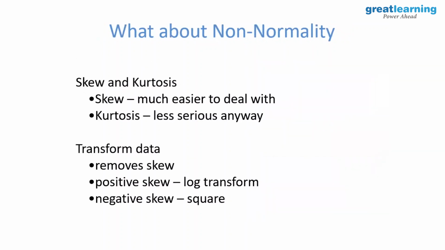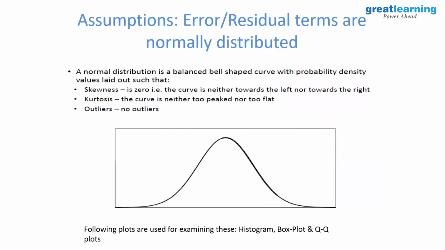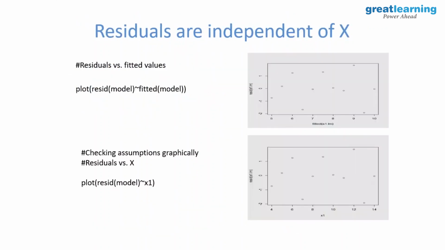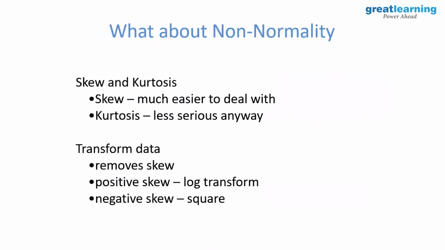What about non-normality? Let's assume it's non-normal. See, we discussed favorable cases, right? What happens if favorable cases are not there? What should you do? Yes, transformation. And how will you decide which transformation will work? Okay. So if positive skewness is there, log will work. If negative is there, square will work. So I'm still giving you a rule of thumb. You can use this. One other way of coming up with which transformation of what variable, what is that?